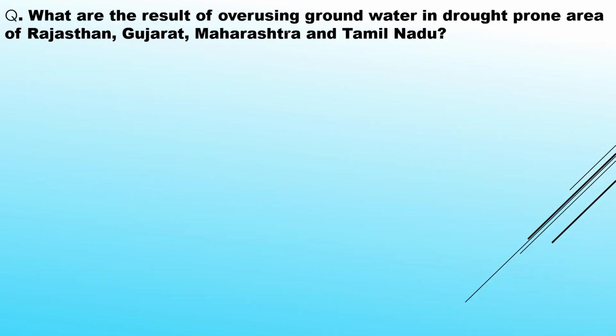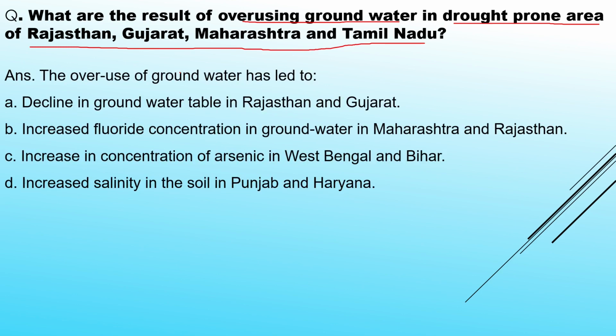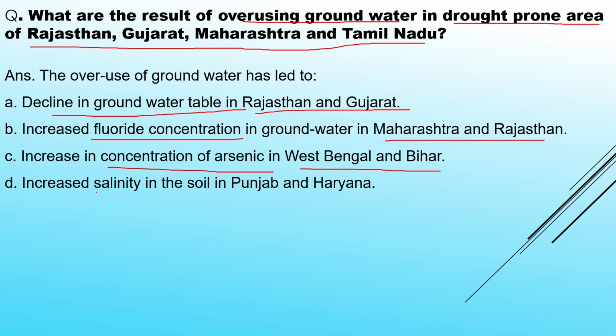What are the results of overusing groundwater? In drought-prone areas like Rajasthan, Gujarat, Eastern Maharashtra, and Tamil Nadu, the overuse of groundwater has led to a decline in the groundwater table in Rajasthan and Gujarat, increased fluoride concentration in Maharashtra and Rajasthan, increased concentration of arsenic in West Bengal and Bihar, and increased salinity in the soil in Punjab and Haryana.